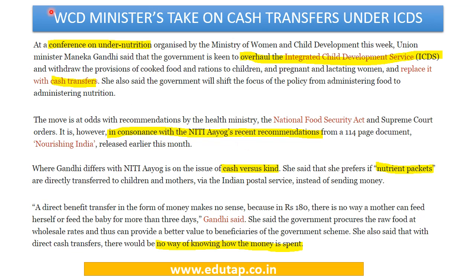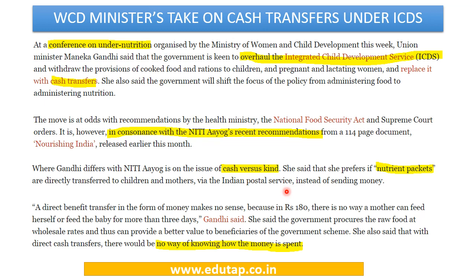Now let us see some of the concerns which were raised by Women and Child Development Minister Maneka Gandhi on cash transfers under the ICDS scheme. Now, she agrees that there is a need to maybe reform this scheme, but she differs on the issue of cash versus kind. She feels that it will be better if the nutrient packets are directly transferred to children and mothers via the Indian Postal Service instead of sending the money.